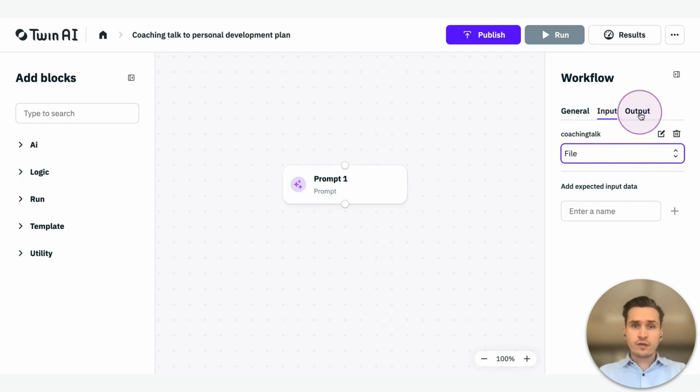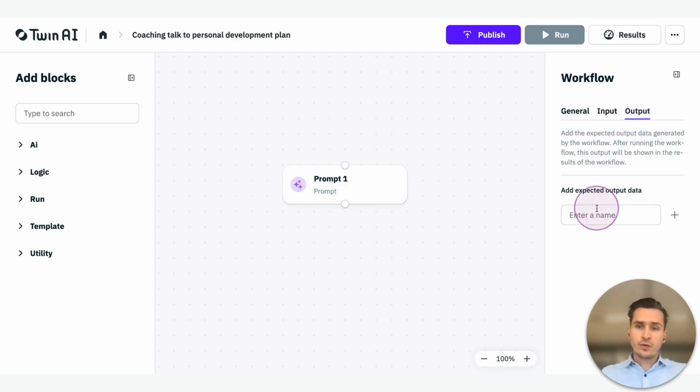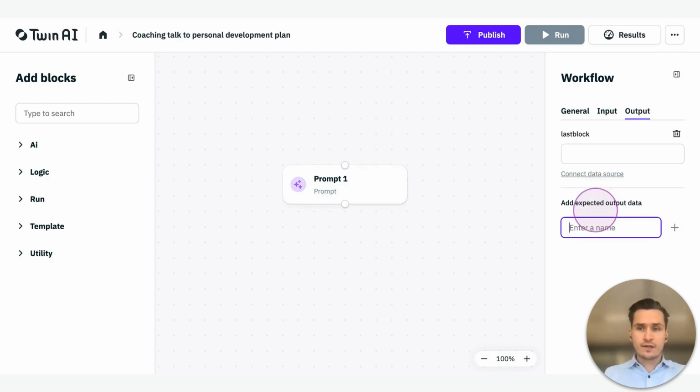The output of your workflow usually is the last block of your workflow, right? Because we are going to build a workflow that gets the audio, the coach to coachee talk, to a personalized development plan. So the expected output data is a development plan, but for clarity, I'm going to name it last block now. Click enter again. We have to connect the last block to this part to get the output of the workflow.